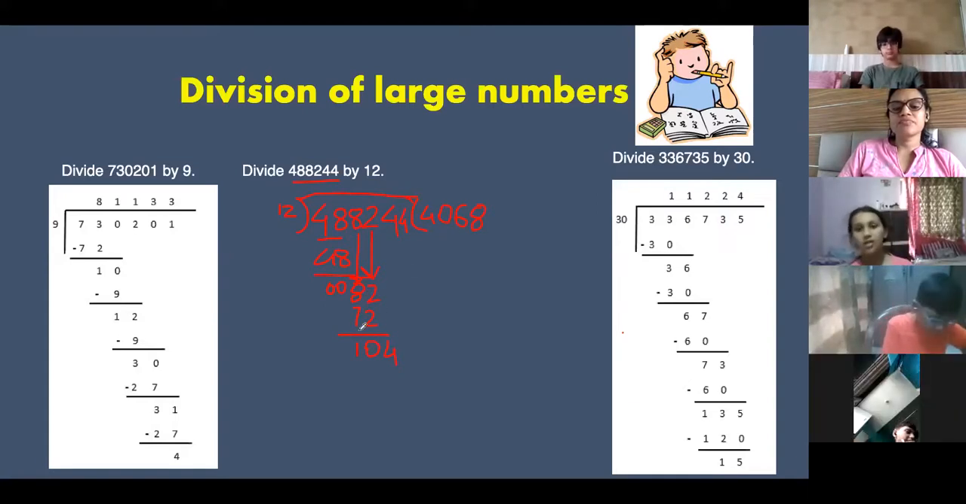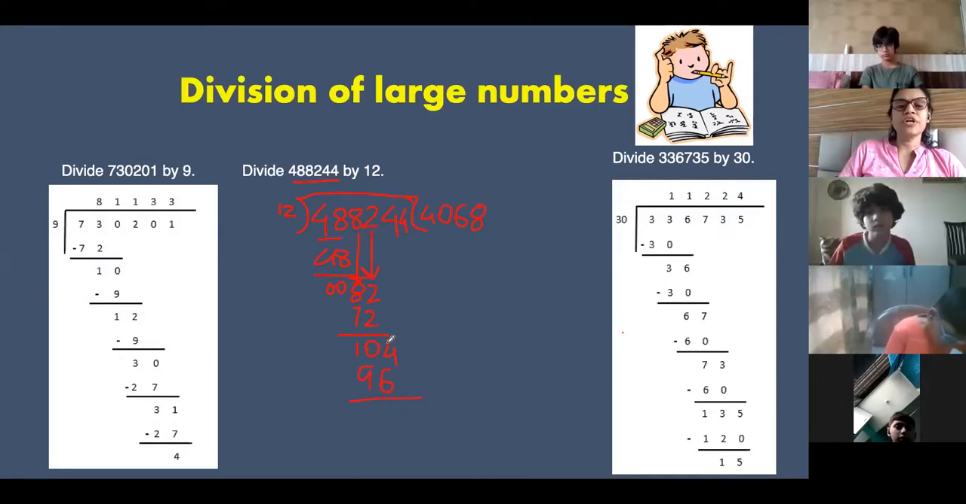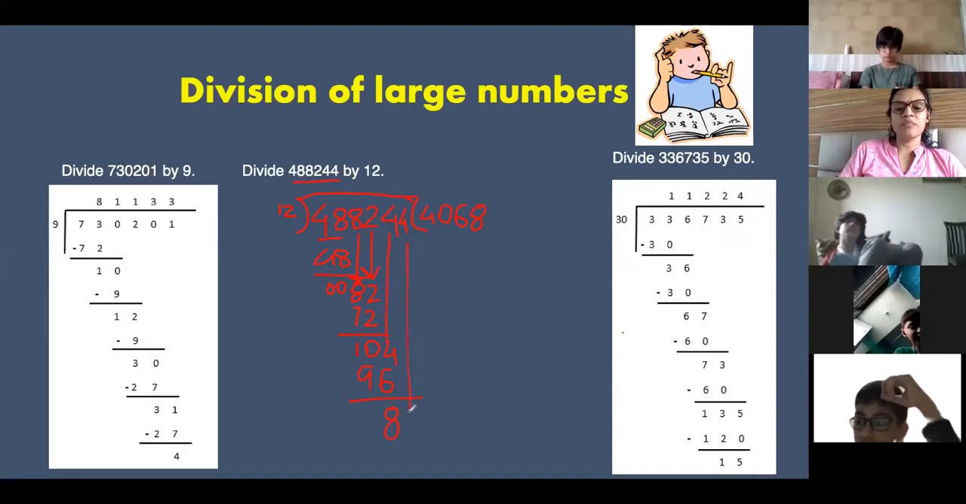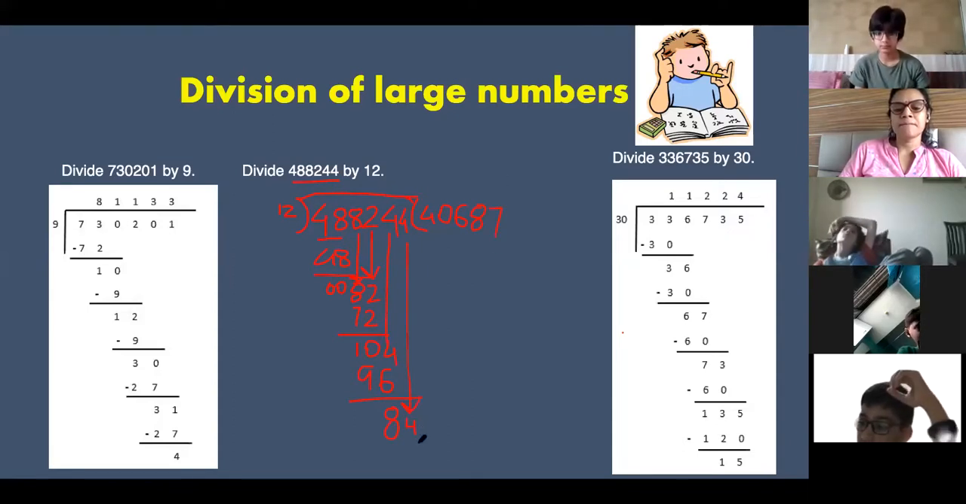Ma'am, I got the answer 40687. Okay. Now not the same answer. 104 minus 96. What is the remainder? 8. This 4 has come down. This will come down. Now 84, how many times? 7. 7, ma'am, 7. So this is the answer.